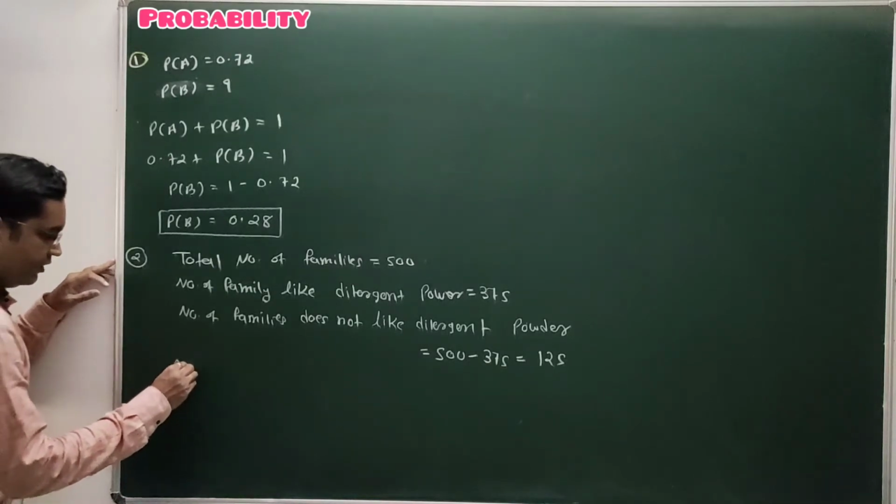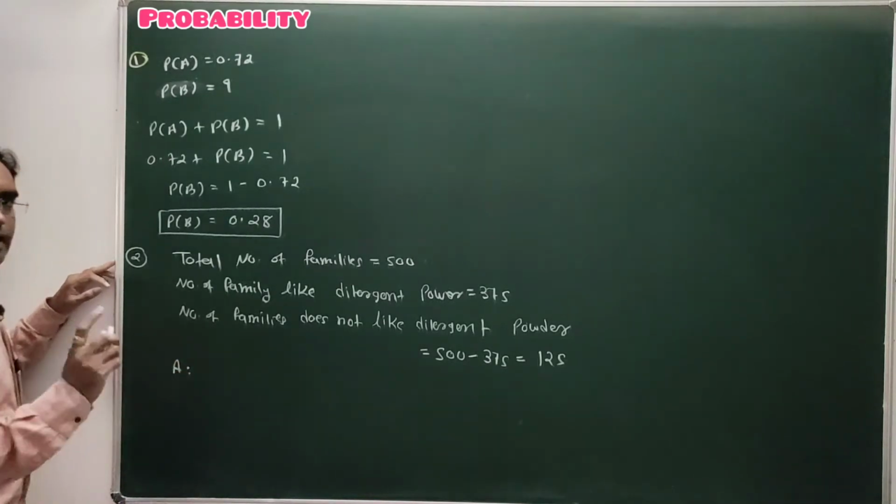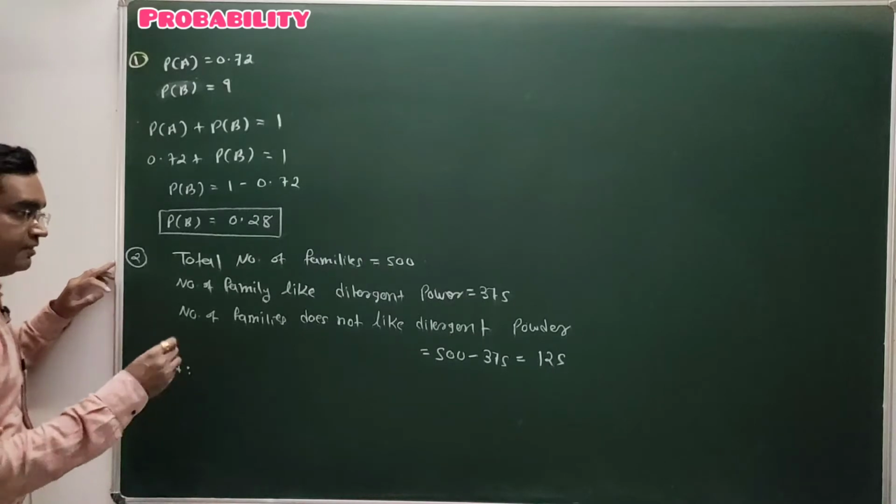For the first question, event A is that a randomly selected family likes the detergent powder.